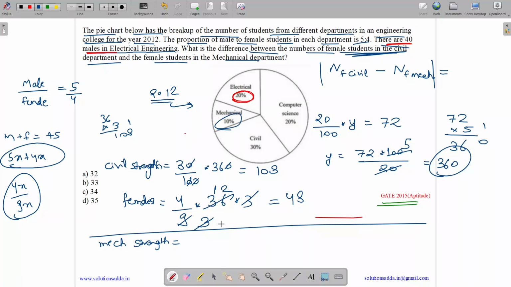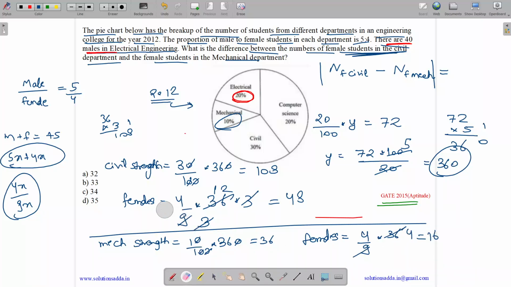Mechanical comprises 10% of 360. So it's 10 by 100 into 360, so we get it to be 36. So females in mechanical equals 4 by 9 of the mechanical strength, which equals 16.